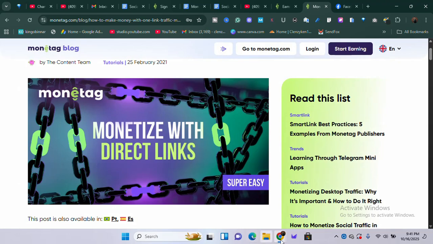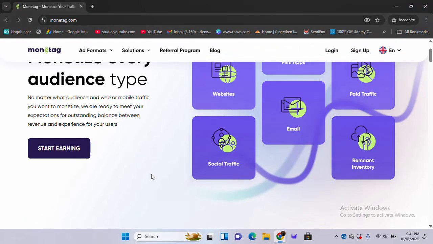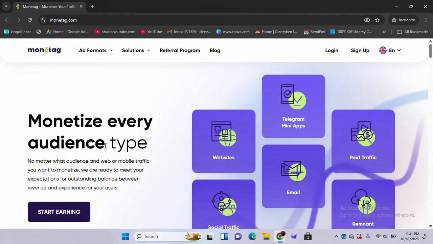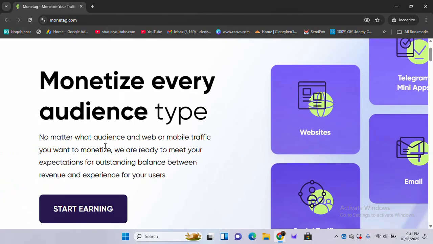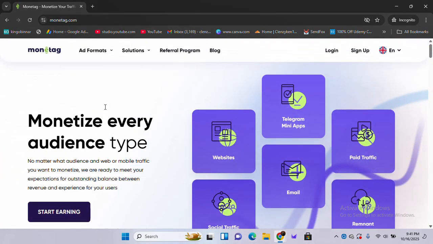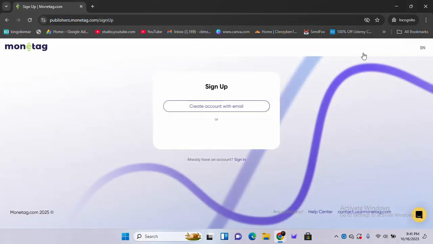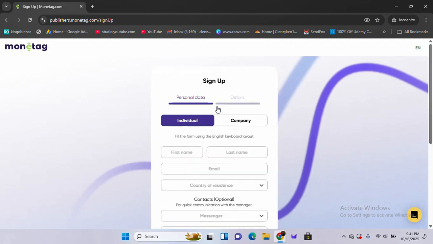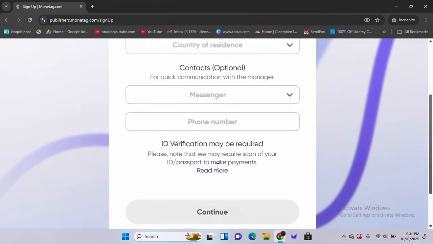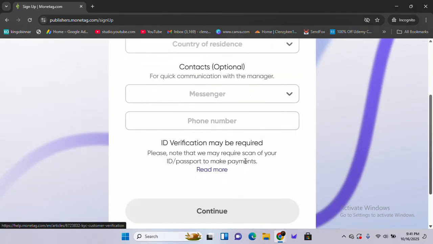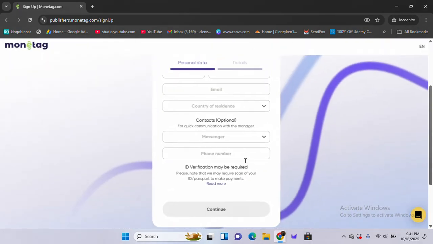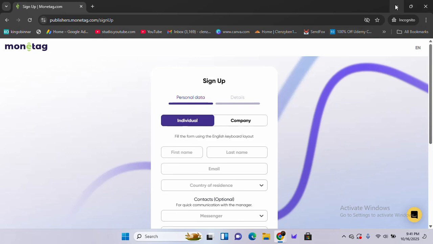So if you have not signed up yet, it's very simple. All you need to do is go to the website monetag.com, or click the link I have in the description box below. It's going to bring you straight to the website, and then you go ahead and sign up. You click on sign up, and then you follow through all the process. You can sign up with your email address or with your Google account. It's very simple. All you need to do is enter all the info and then use your ID as a means of verification. And once you're done, you'll be brought straight to the dashboard.